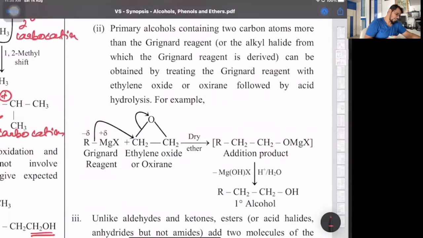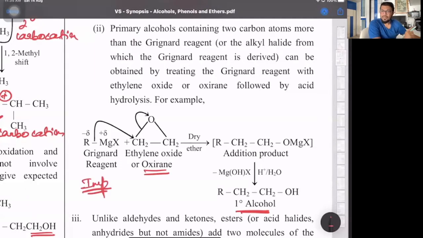So look at that RMgX. And one more thing, we can also react Grignard's reagent with cyclic ethers, what we call nothing but the epoxy group. This is over here epoxy ethane or ethylene oxide or an oxirane ring. Oxirane is basically an oxygen atom in a cyclic form. This I have discussed with you. It will give the respective primary alcohol. Mark this important.